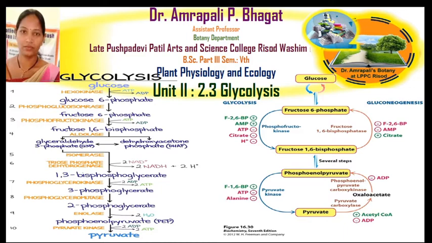So, first of all, glycolysis is nothing but a breakdown of glucose molecule into a pyruvate. Glyco means glucose molecule and lysis means breakdown. Here is the glucose molecule. For the breakdown of glucose molecule, there is a need of ATP.